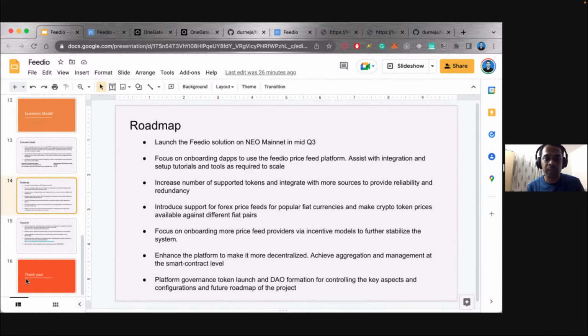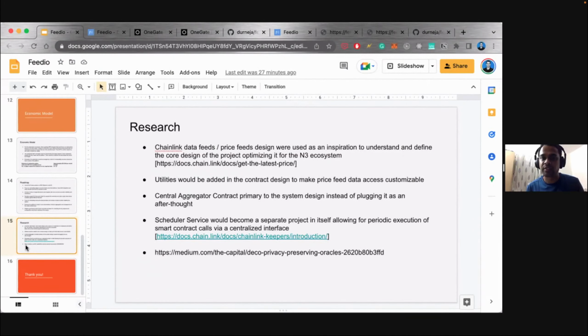So yeah, we looked at similar systems, I mentioned Chainlink and how they manage their price feed. We have tried to follow a similar model, but optimized it for how Neo is built, because Neo has certain native advantages which other platforms don't. We have tried to leverage that to make it more effective. And yeah, we have explored other similar setups to build out the project.